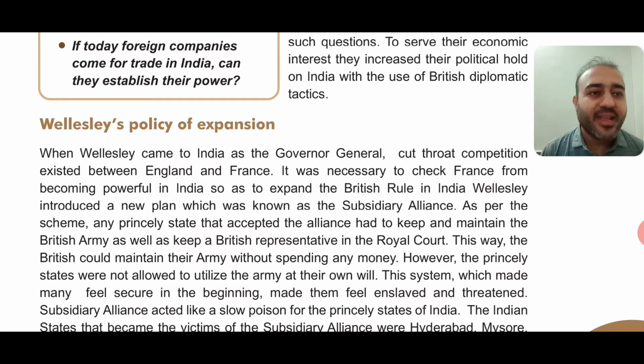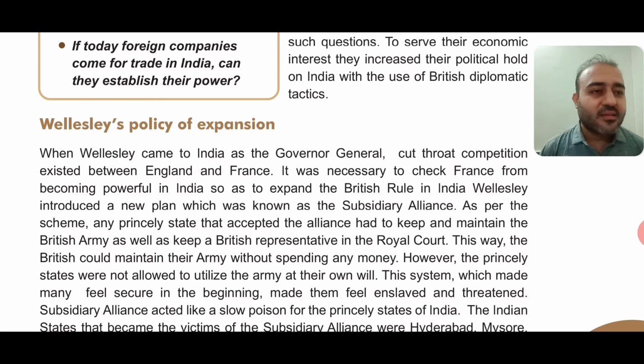It was necessary to check France from becoming powerful. To check means to restrain or to stop, right? So it was necessary for the Britishers to stop France from becoming powerful in India, so as to expand the British rule in India. Wellesley introduced a new plan which was known as the Subsidiary Alliance.